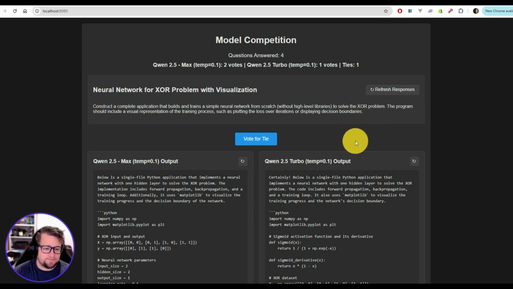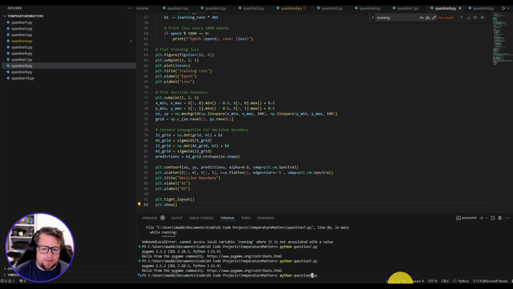The program should include a visual representation of the training process, such as plotting the loss over iterations or displaying decision boundaries. Now, I think I need to change this prompt a little bit, because the models are displaying different things, and it doesn't really tell you what it's displaying. I'm going to have to be very specific on that. But anyway, let's take a look at what the Max version does here.